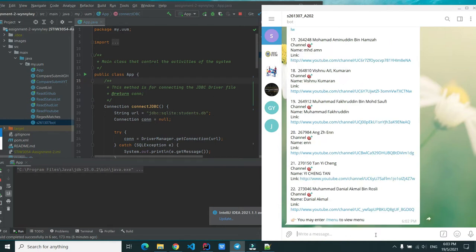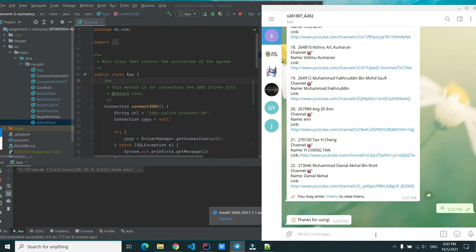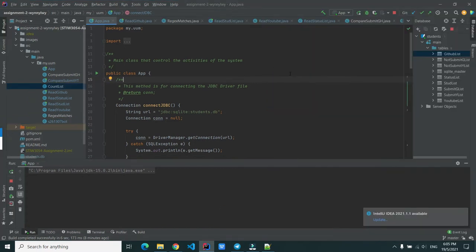In order to quit the system, the user may enter /8 to exit, and a thank you message will be shown. If the user wants to restart the system again, the user may enter /start, and the system menu will pop up again. Next, I'm going to explain the coding in the system. This system is built using 10 classes, and the data is saved in SQLite tables.